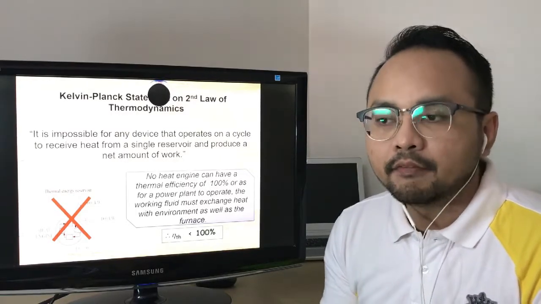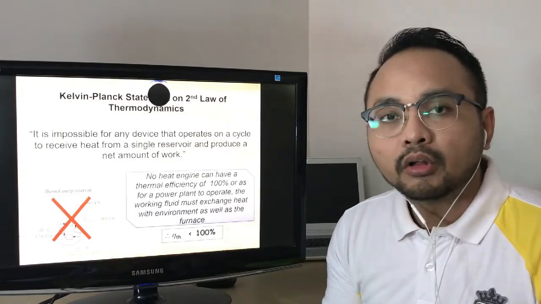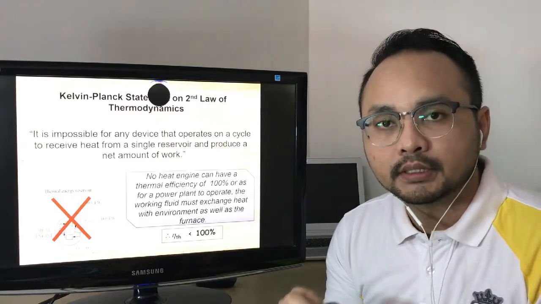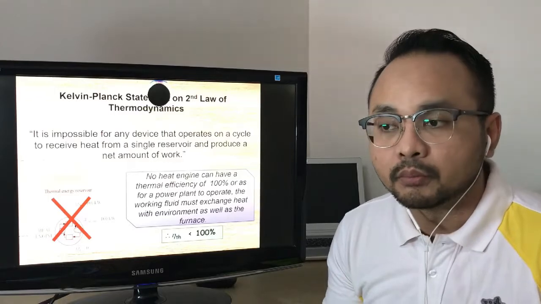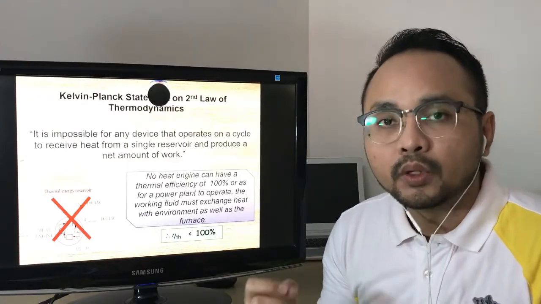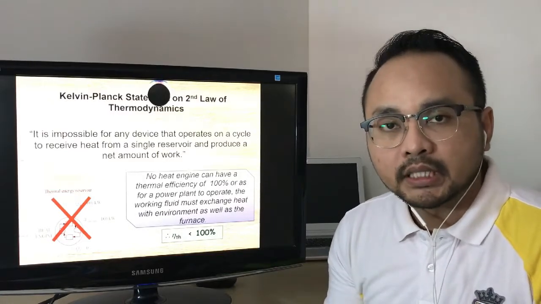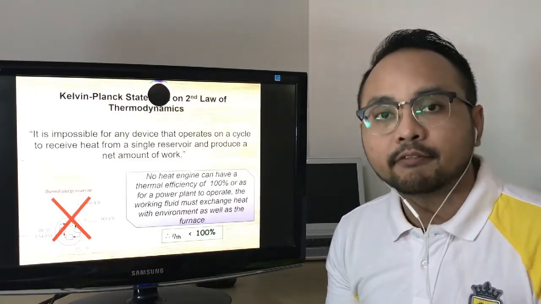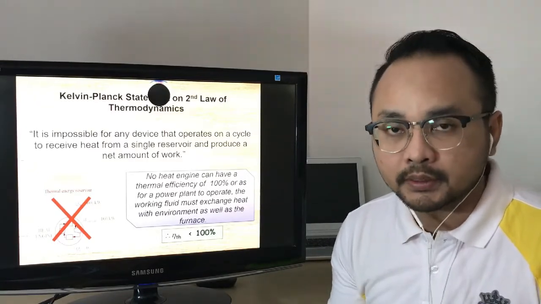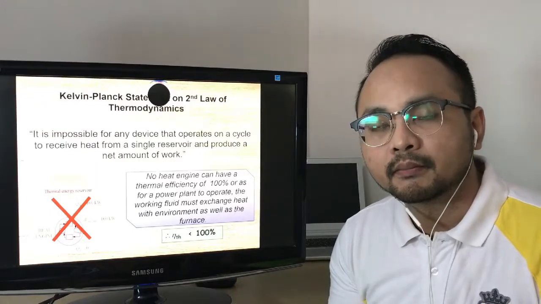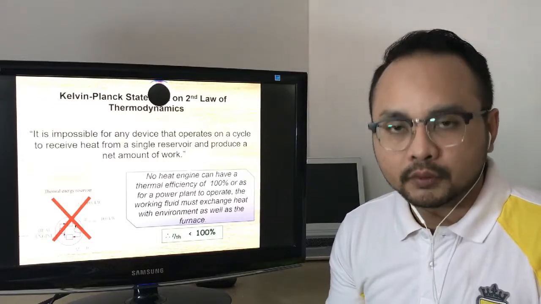It means that if, let's say, the heat is channeled from the boiler into the turbine, not all the heat energy will be converted into work, and some of it will be released into the surroundings. So Kelvin Planck strengthens the fact that the thermal efficiency of a heat engine will not achieve 100%, or the thermal efficiency should be less than 100%, because the remaining energy will be transferred into the surroundings or the thermal reservoir.